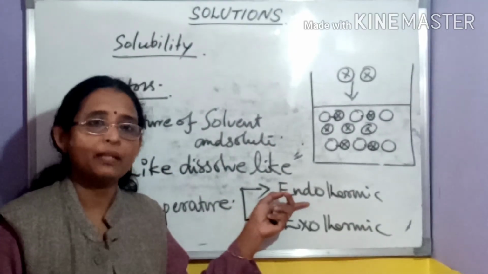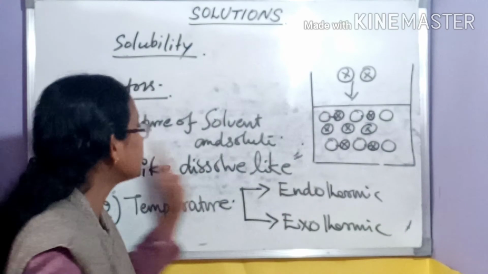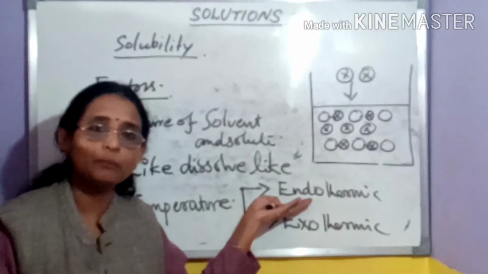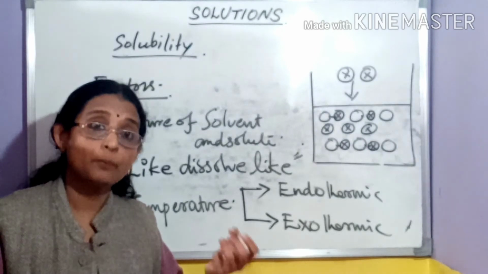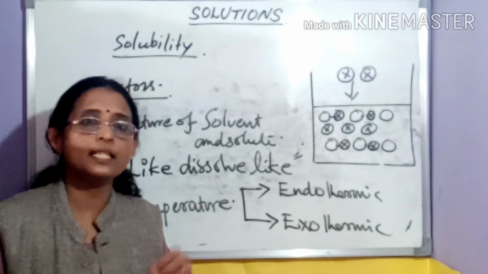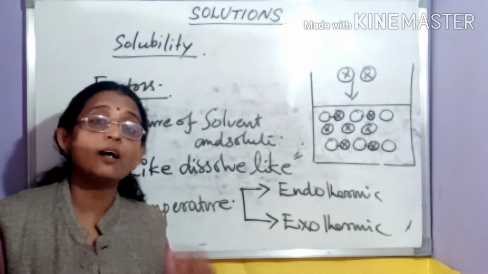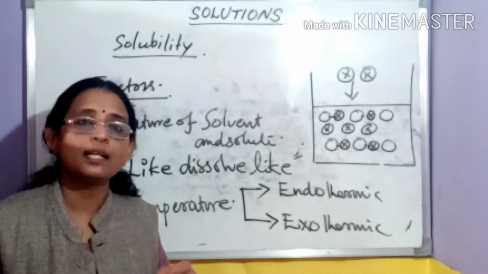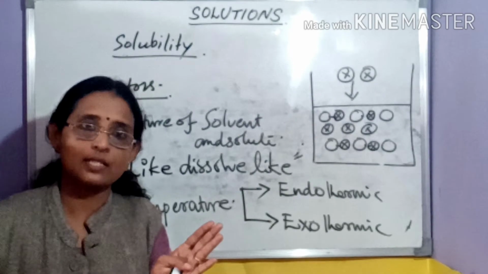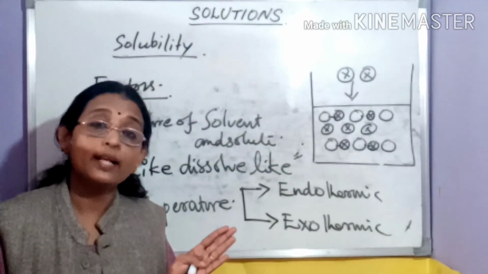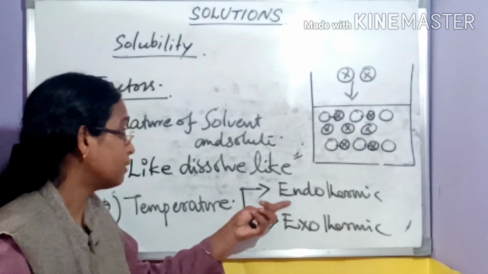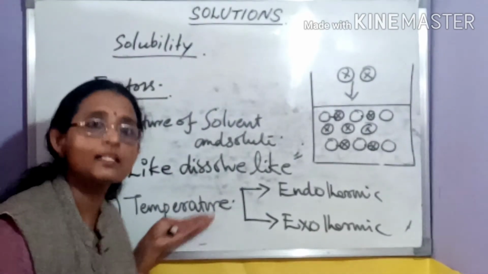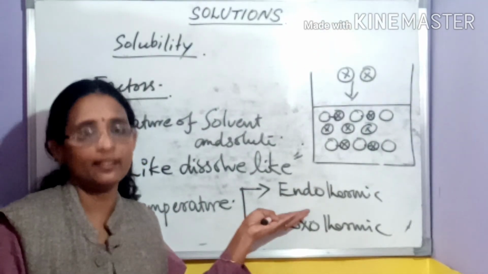In an endothermic reaction, if you are considering the forward reaction, that means dissolution, that process absorbs heat from the system. When we add heat to that system, the system will absorb heat and the dissolution rate increases. That means for an endothermic process, if temperature increases, the rate of dissolution also increases.